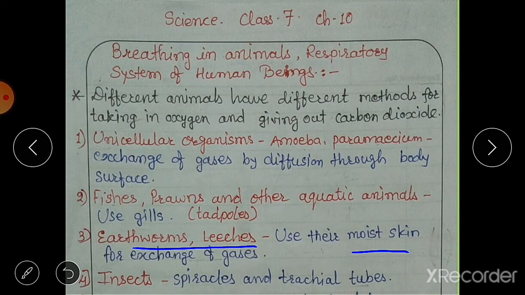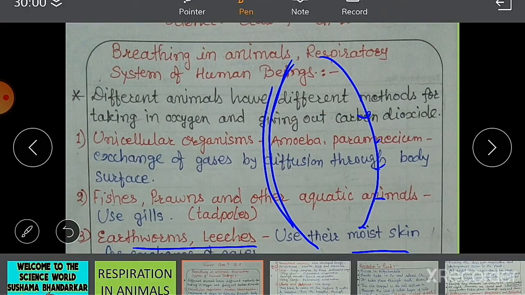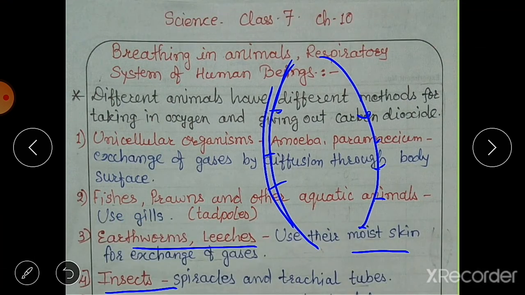Then number 4, insects. Insects like cockroaches and grasshoppers have many small pores on the lateral sides of the body. Suppose this is a cockroach body. On both sides of their body they have pores, and these pores are known as spiracles. They have a network of air tubes. These spiracles are connected to a tubular system, like this.